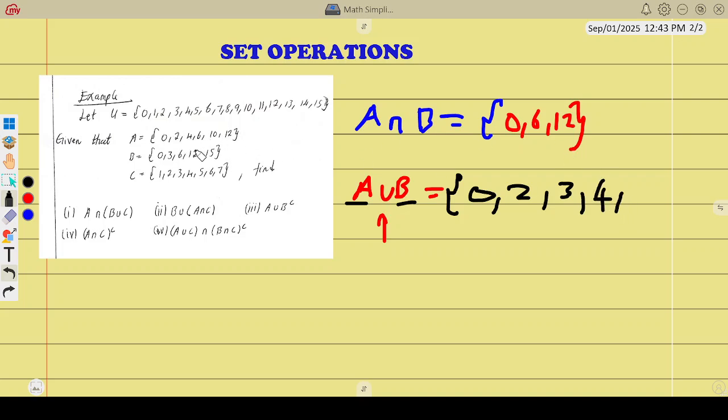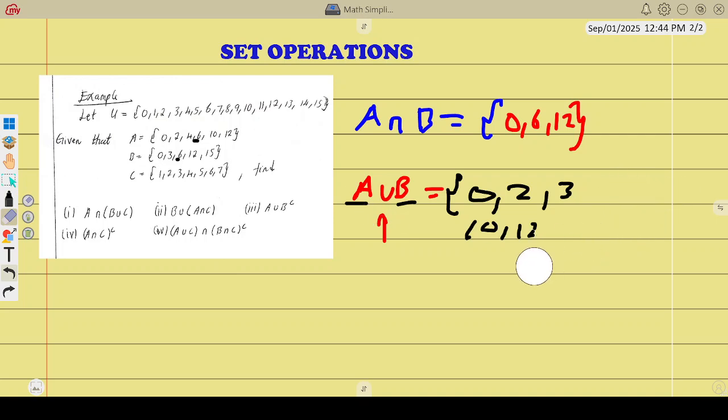Do we have 5 in A or B? We don't have 5. Okay, we move. We have 6. We can see that 6 is found in both, so just write it once. And then the next number we have is 10. We're just writing everything. We have 12 up to 15. That is union, A union B. Is that clear? Questions?